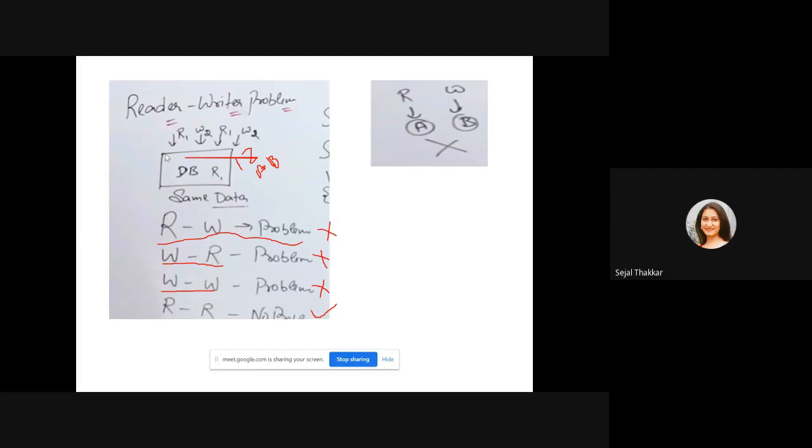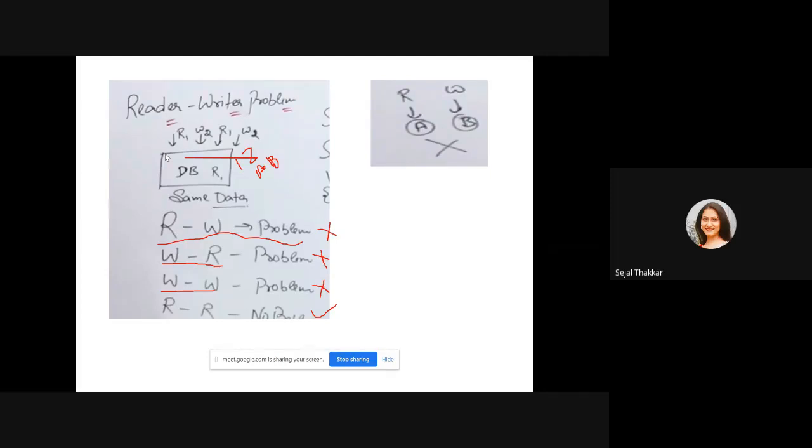The third problem is that no two writers are allowed to update the data item in parallel. It means on my account at the same time, no two persons can make changes, or two persons cannot book the same ticket for a particular available seat of a theater movie at the same time on the same chair. So these three things are not allowed. And the fourth case is the readers problem, meaning more than two readers are allowed.